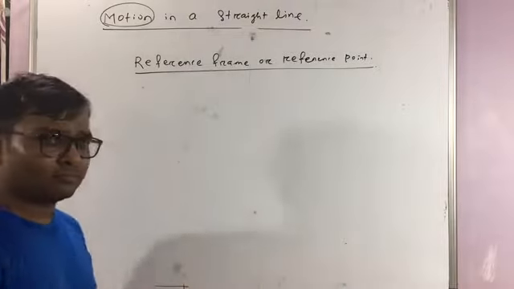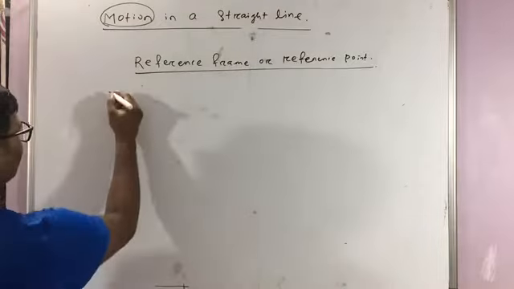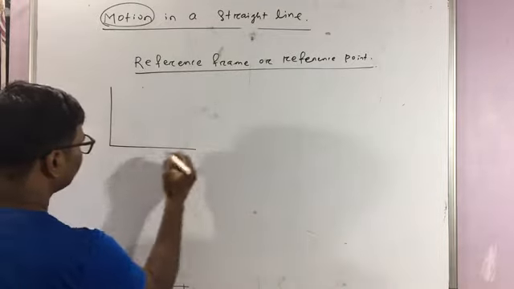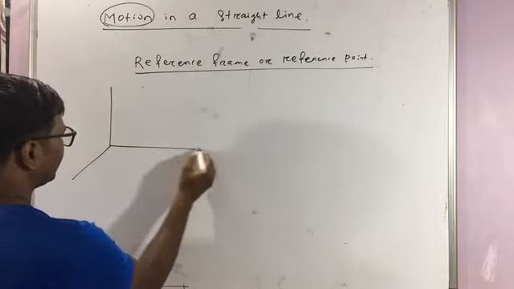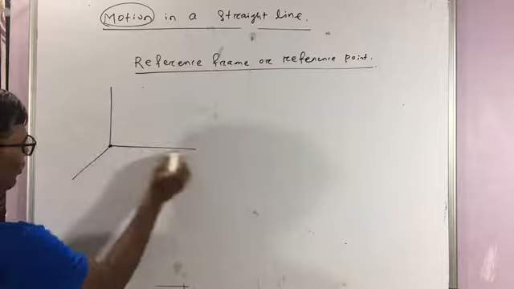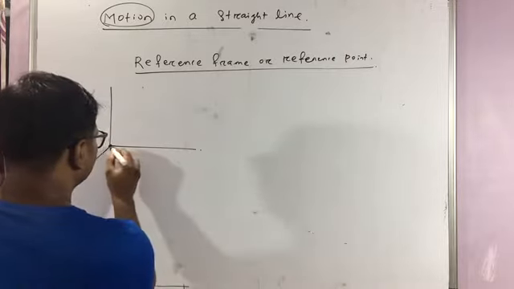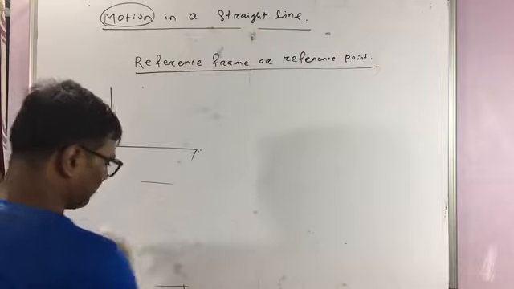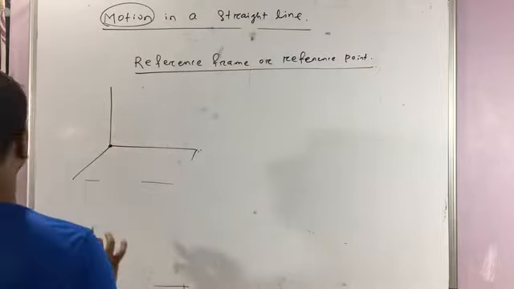What is that? Suppose you have a room, and let's say these are the three edges of your room. You can say this is a point where all the three edges coincide. This is the plane of the room, and this is in the direction of vertical.